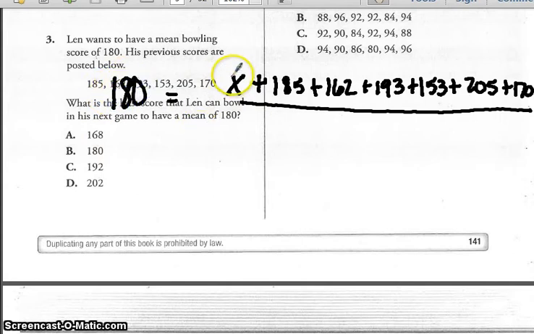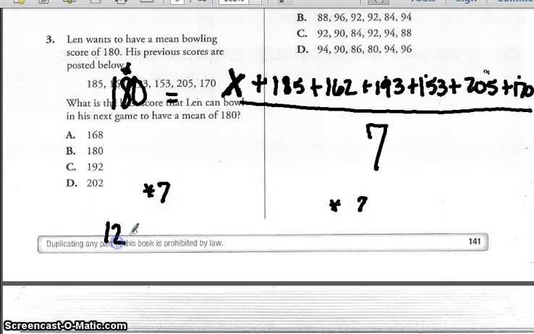So that means if he plays one more game, there's one more game, and we don't know what his score is going to be. 1, 2, 3, 4, 5, 6, 7 numbers here, 7 games. So that's what it would look like. This number, whatever he scores for that game, plus all the ones he's already played, divided by 7, because there's 7 games he's played, he wants his average to be 180. So what I'm going to do to solve this first is I'm going to multiply both sides by 7. And that's going to give me 1,260 is equal to x plus all those numbers up there.